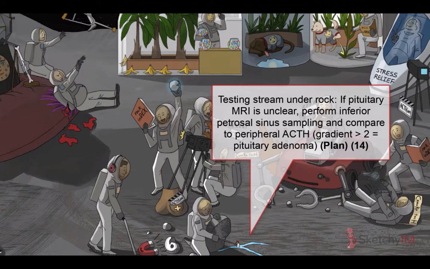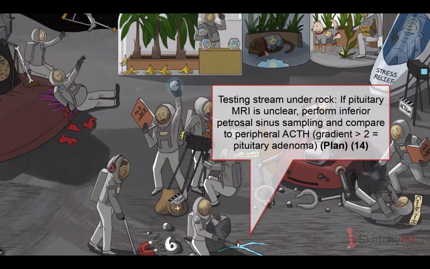A small catheter is advanced into the petrosal venous sinus, which drains the anterior pituitary. CRH is given to stimulate ACTH release. ACTH is then measured both from the peripheral blood and blood obtained centrally from the petrosal venous sinus. With ACTH producing pituitary adenomas, petrosal sinus ACTH levels are much higher than peripheral ACTH levels.